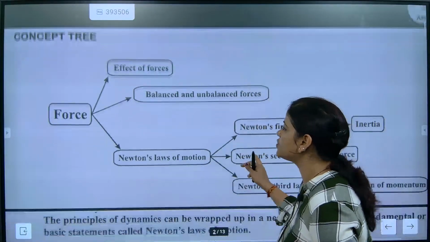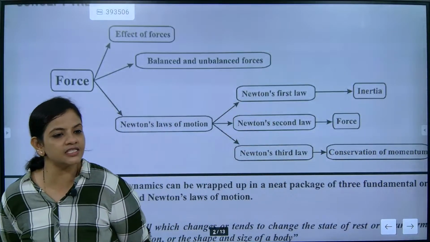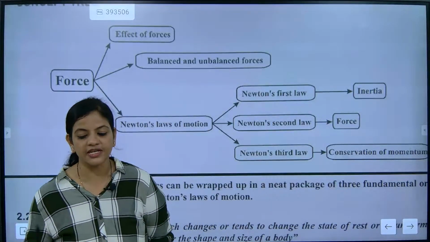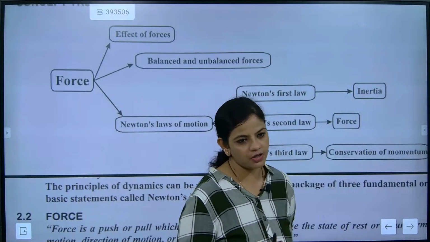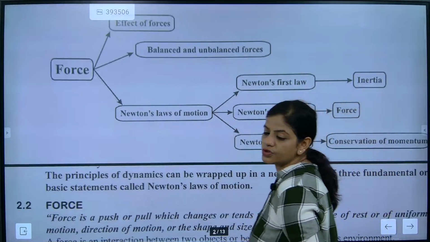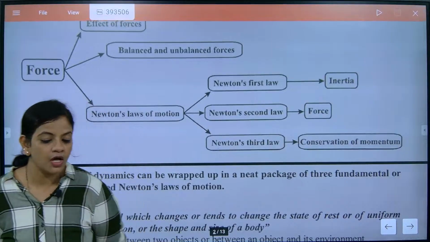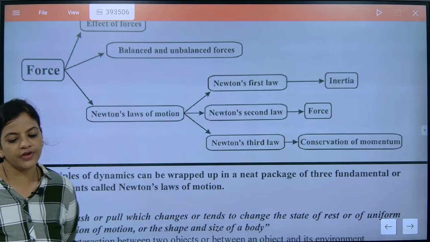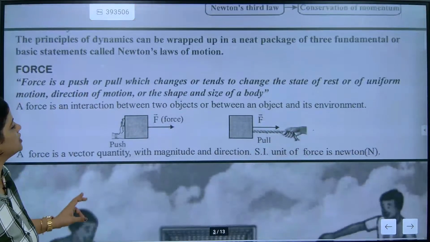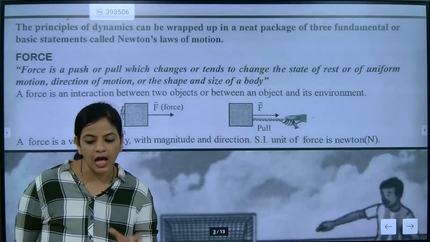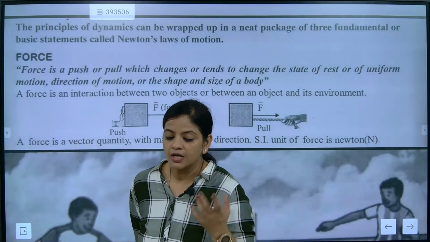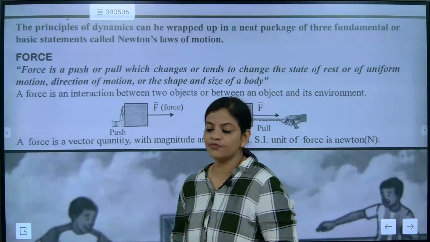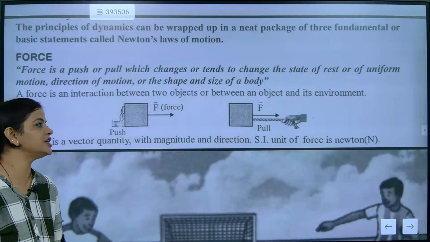Now listen, we are going to talk about force. In that force, we have understood that any type of push or pull is considered as force, and force can be external and can come from inside also. Now we have learned about contact force also, and about three different types of forces: Newton's first law of motion, second law of motion, and third law of motion we are going to talk about. After that, we have learned how we can change the shape of an object. We can change the shape of an object by application of force.